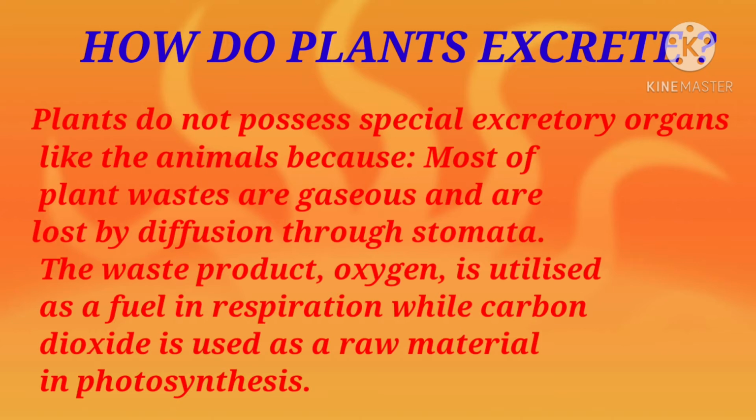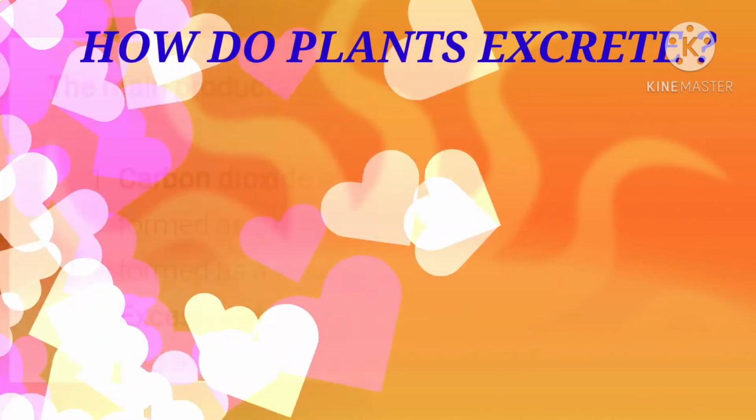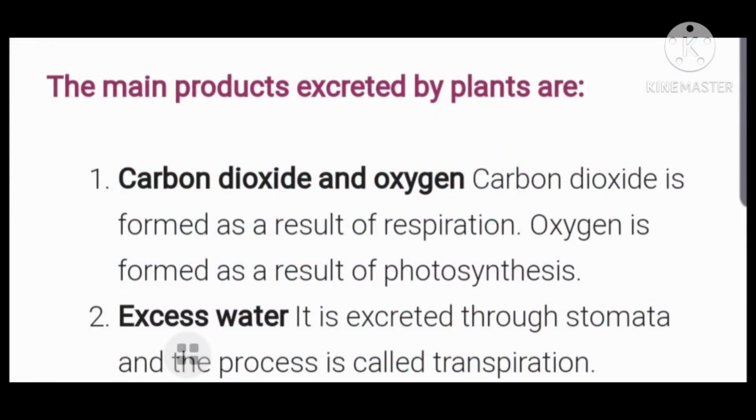Other than this, various other substances are also produced during excretion. So let's see what the main products of excretion in plants are. First is carbon dioxide and oxygen, and these are the gaseous waste. Carbon dioxide is formed during respiration, that means it is the output of respiration. Oxygen is the byproduct of photosynthesis. Next is the excess water. It is excreted through the stomata and the process is called transpiration.